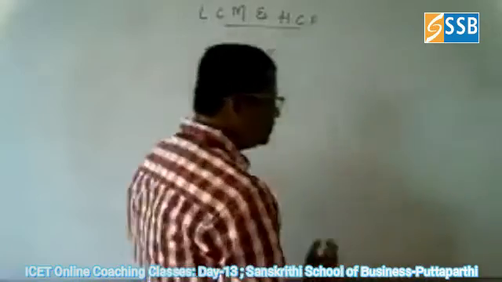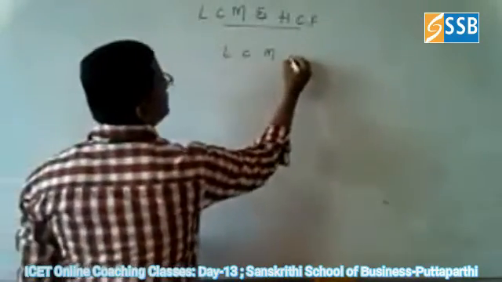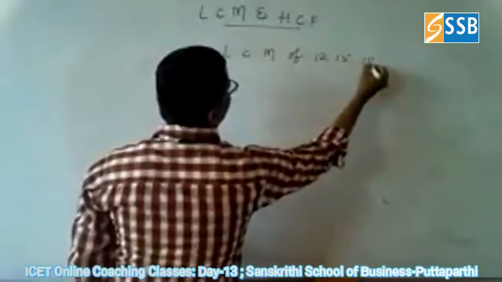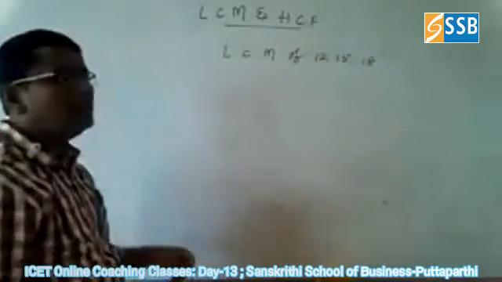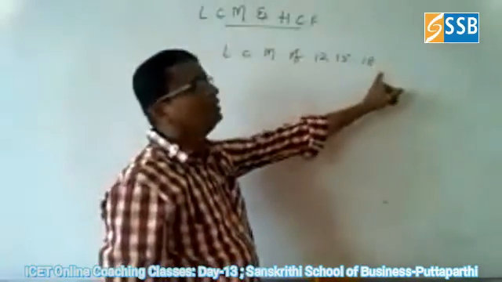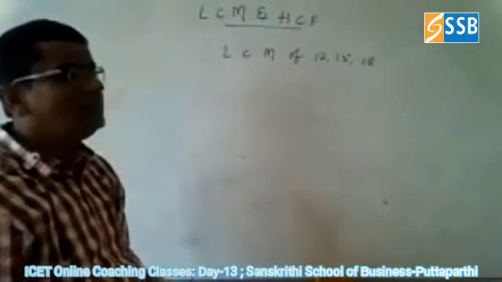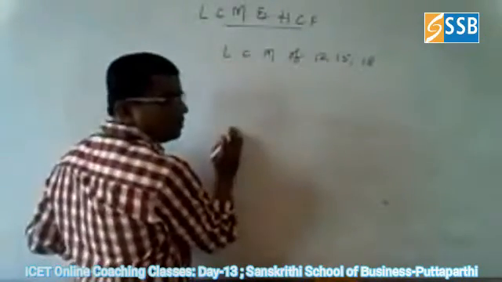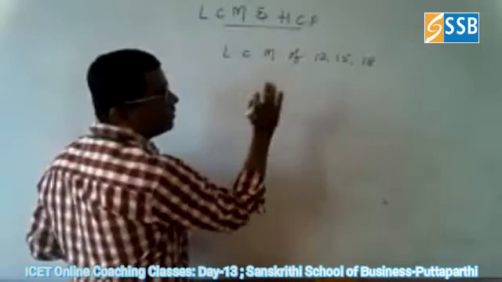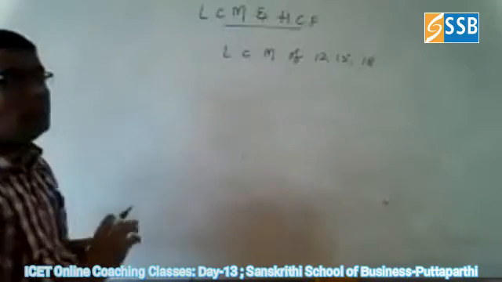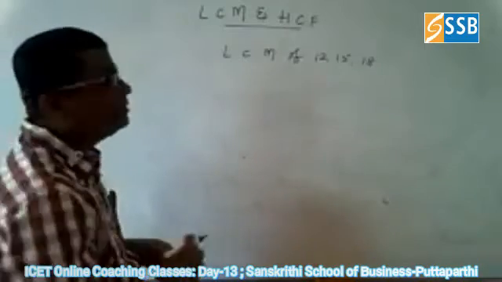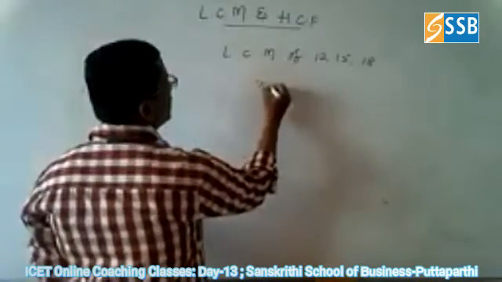Okay, suppose you take the LCM of 12, 15 and 18. You want to find the LCM of all the three numbers. LCM is nothing but the least common multiple. What is the least common multiple for all the three numbers? It means you should go for the multiples you want to write.